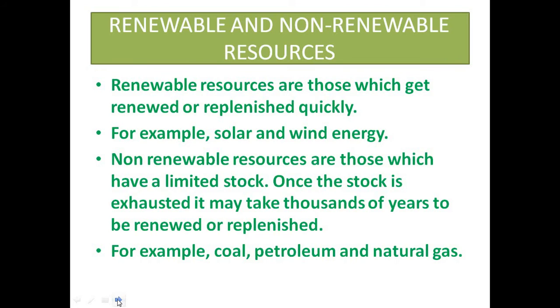Next is on the basis of exhaustibility. Exhaustibility means some will get exhausted and some can be renewed and used again. So on the basis of exhaustibility, the types are renewable and non-renewable resources. Renewable resources are those which can be renewed. Again they will be formed, they will be replenished quickly and we can use them again and again. For example, solar and wind energy are in abundance, they will not get over, we can use them. Okay, they will be renewed, they will come again.